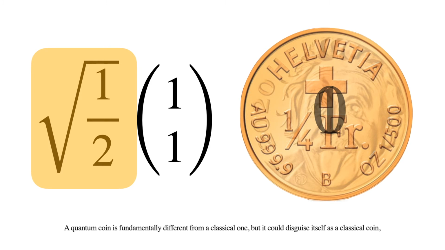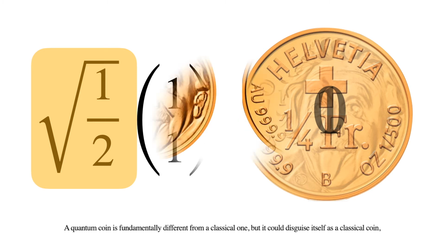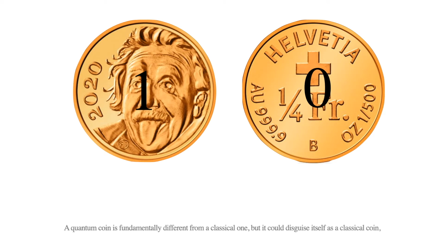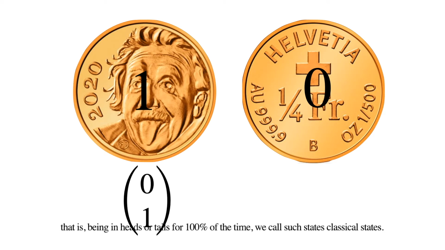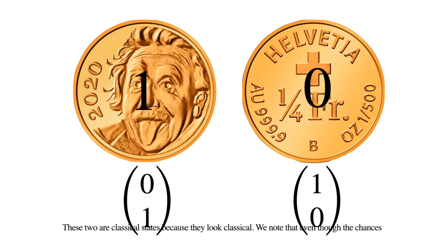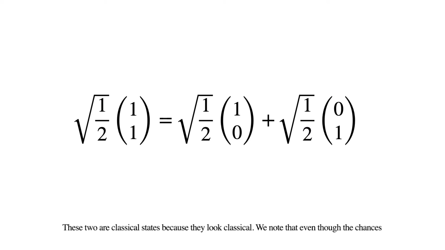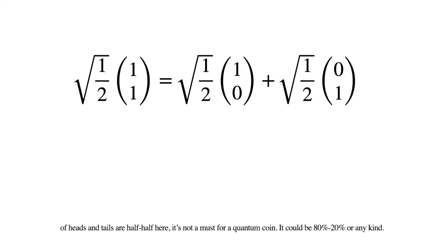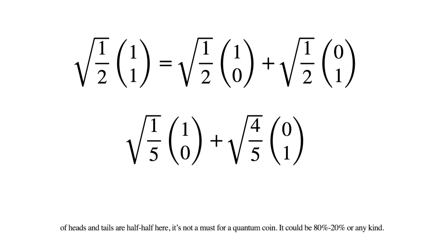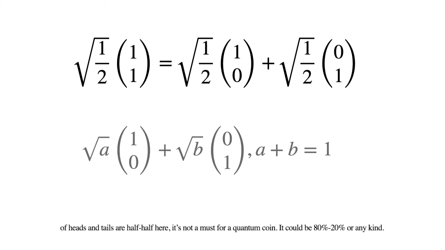A quantum coin is fundamentally different from a classical one, but it could disguise itself as a classical coin. That is, being in heads or tails for 100% of the time. We call such states classical states. These two are classical states because they look classical. We note that even though the chances of heads and tails are half-half here, it's not a must for a quantum coin. It could be 80 to 20 or any kind.